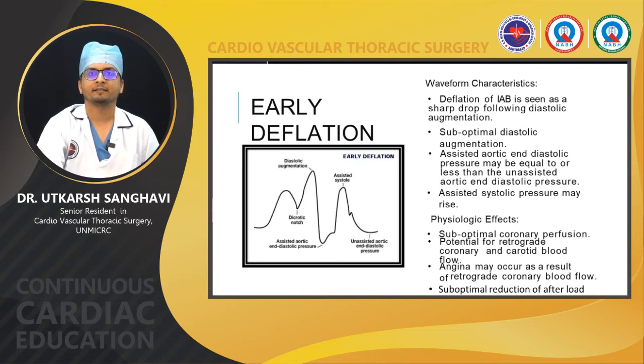Angina may occur as a result of retrograde coronary blood flow, and there will be suboptimal reduction of the afterload, meaning the use of IABP won't be very good. The whole purpose is to reduce the afterload, thus reduce the myocardial oxygen demand, and the second thing is to increase the myocardial oxygen supply.